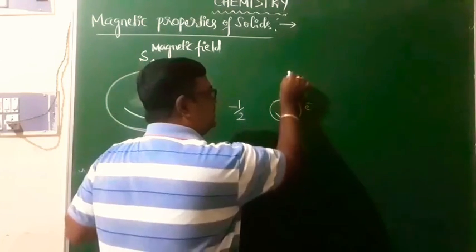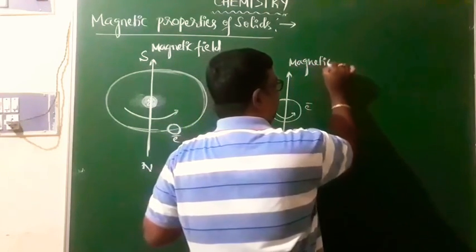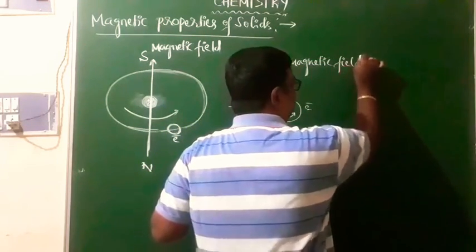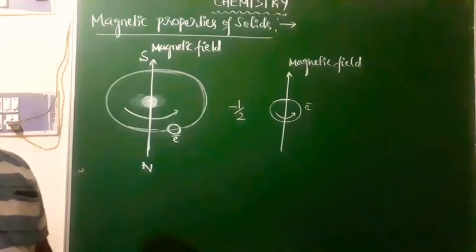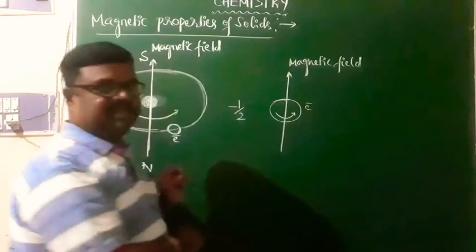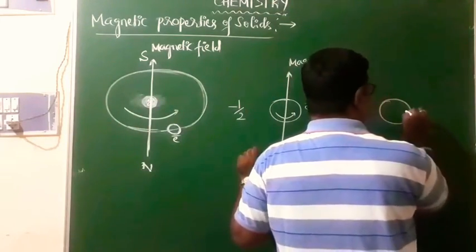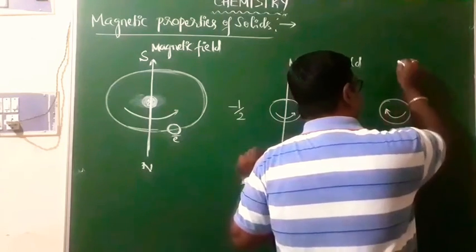Therefore, the magnetic field will be in this direction. This is the magnetic field due to the spin motion in the anti-clockwise direction. If I take one more electron like this, and its spin motion is in the opposite direction, that is, in the clockwise direction.